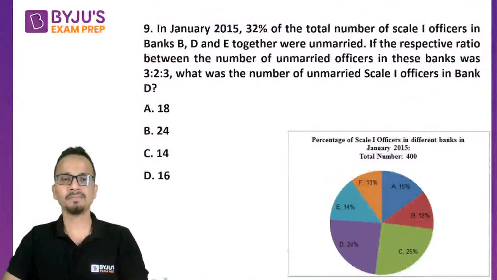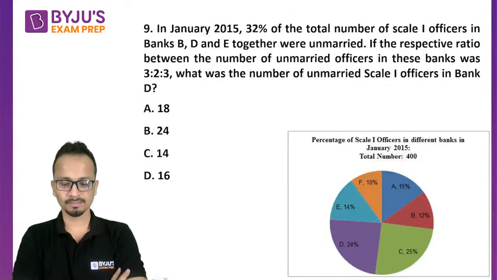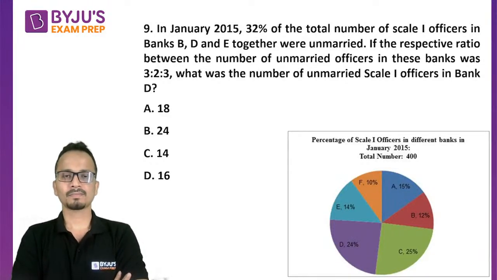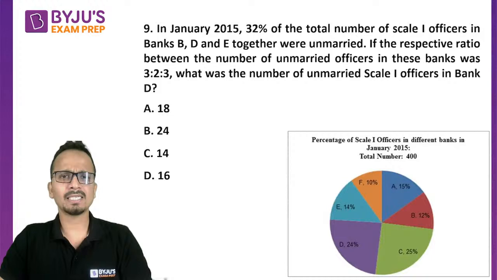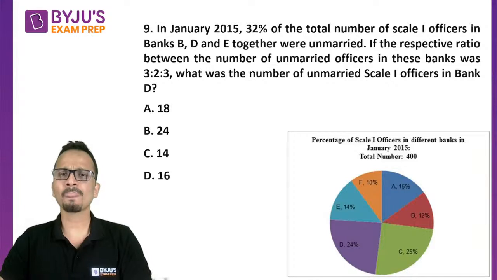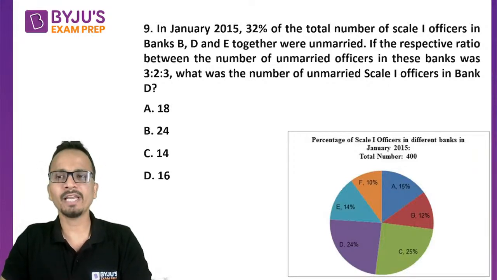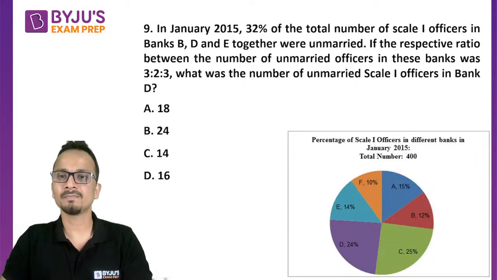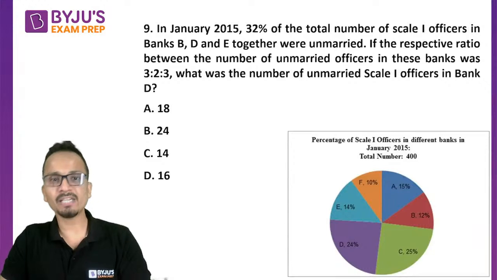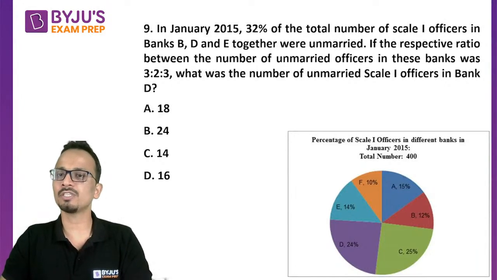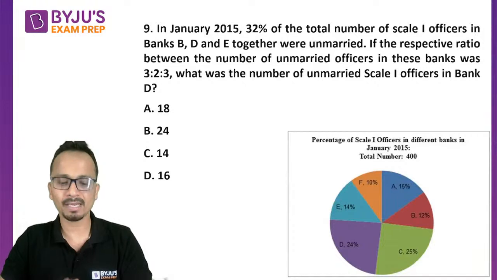Question number 9. The question is asking that in January 2015, the data is given to you for January 2015. 32% of the total number of Scale 1 officers in banks B, D, and E together were unmarried. If the respective ratio between the number of unmarried officers in these banks was 3:2:3, then what was the number of unmarried Scale 1 officers in Bank D?